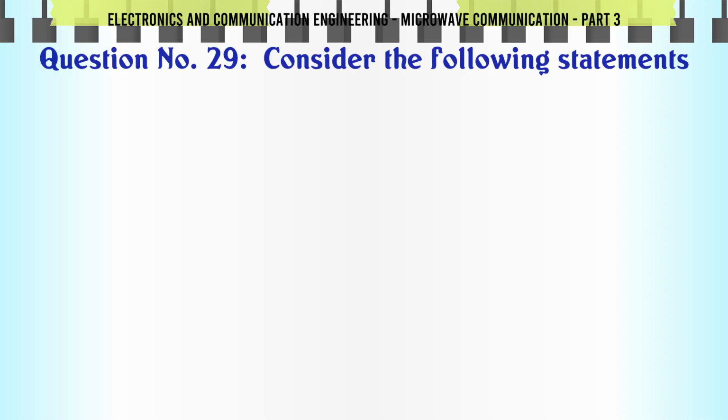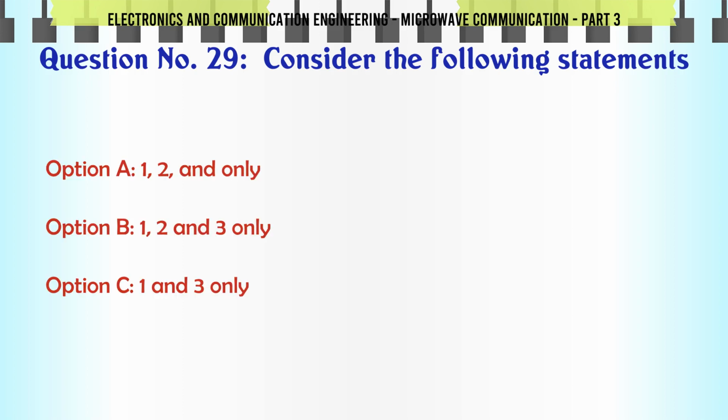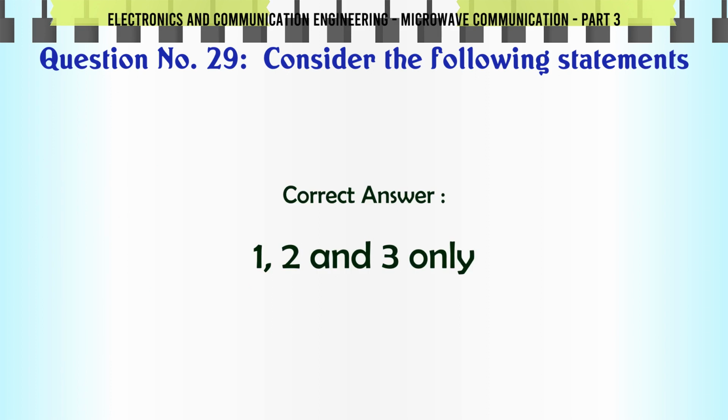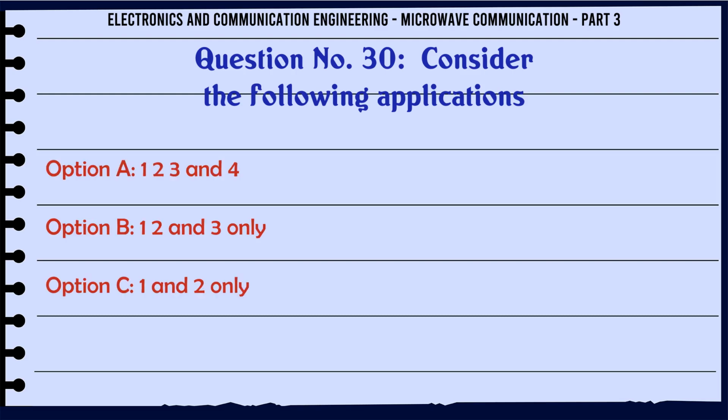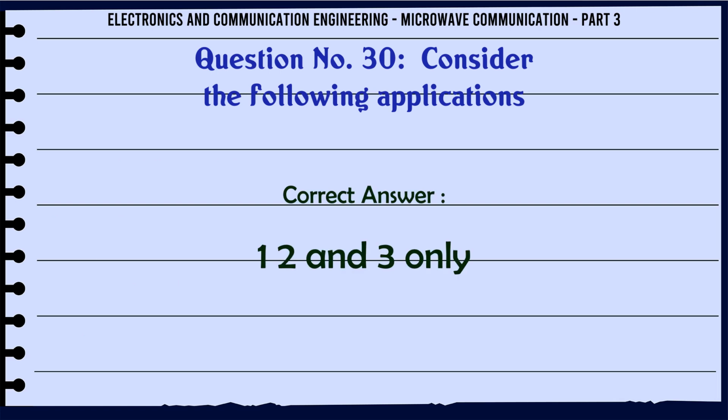Consider the following statements: A. 1, 2 only, B. 1, 2 and 3 only, C. 1 and 3 only, D. 2 and 3 only. The correct answer is 1, 2 and 3 only. Consider the following applications: A. 1, 2, 3 and 4, B. 1, 2 and 3 only, C. 1 and 2 only, D. 2, 3 and 4 only. The correct answer is 1, 2 and 3 only.